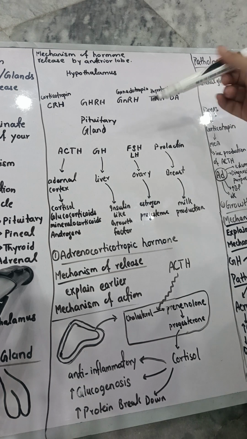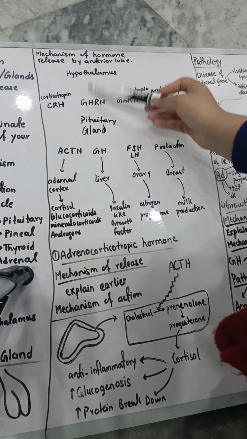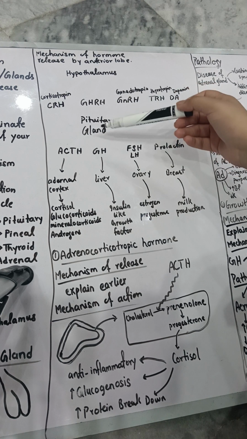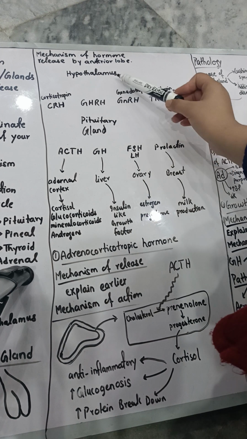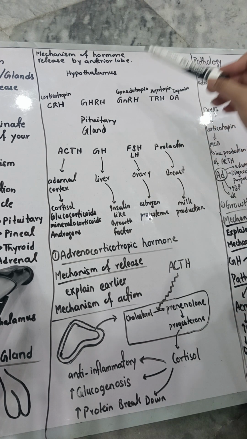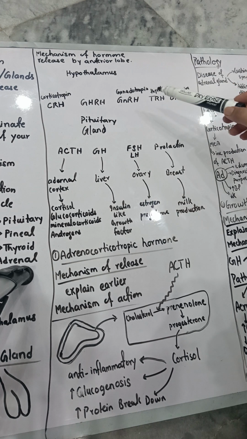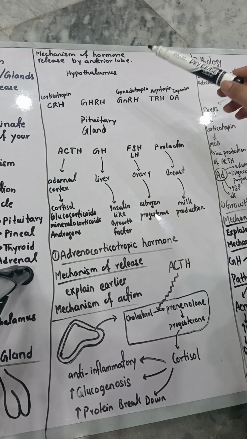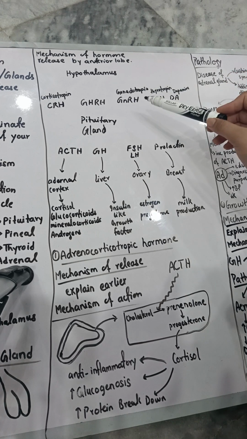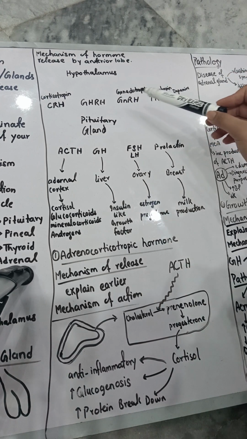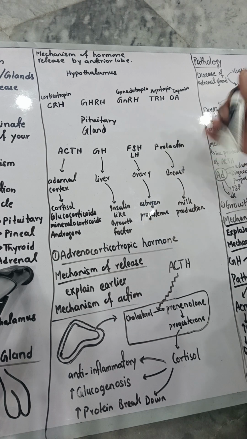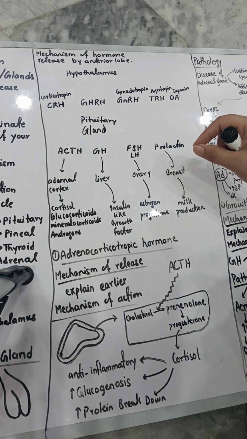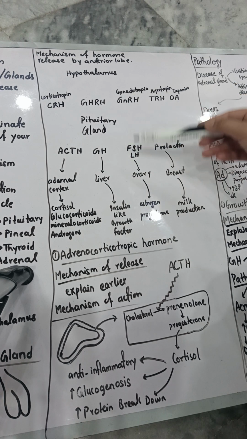Okay, now your hypothalamus has a great link with the pituitary gland. And how they are linked, you know very well about the hypothalamus. It is a main organ present in your body, and its main function is connecting your endocrine system and your nervous system. So it is connecting both of these main systems present in your body. Now it is also controlling the pituitary gland.